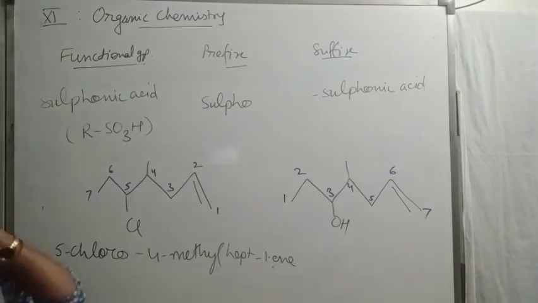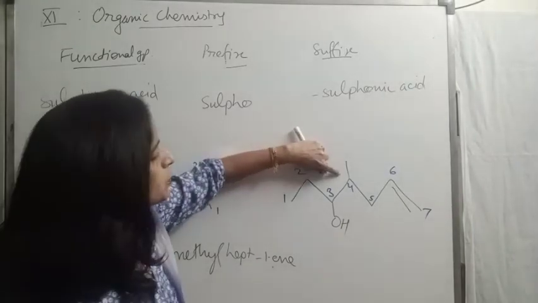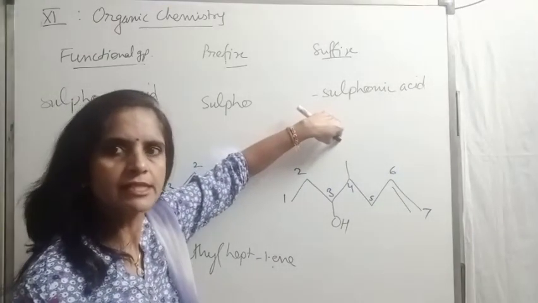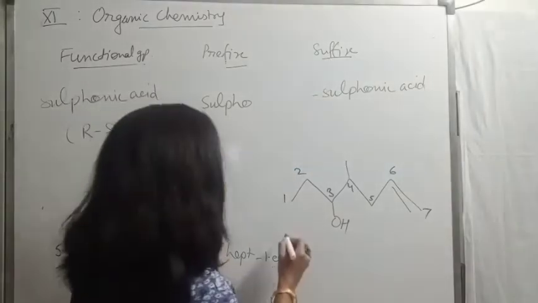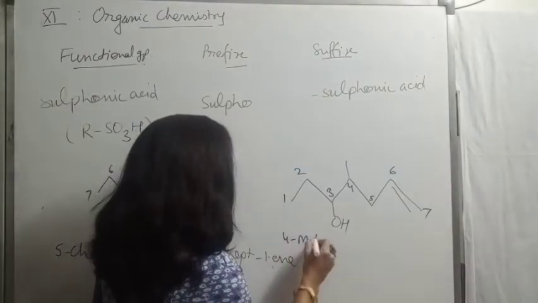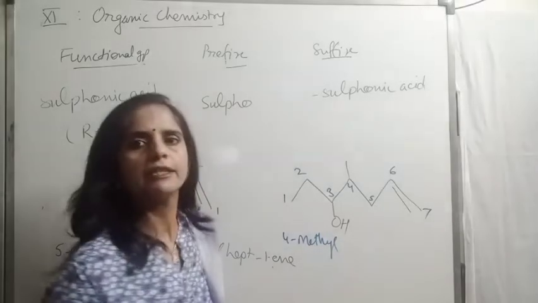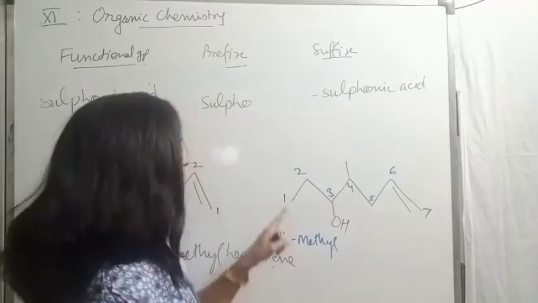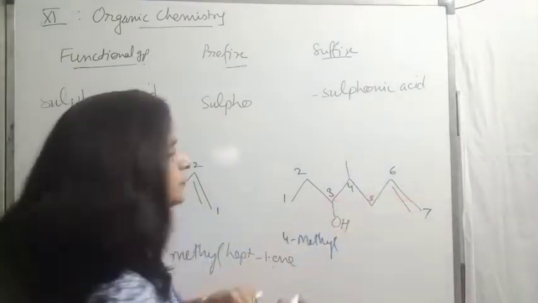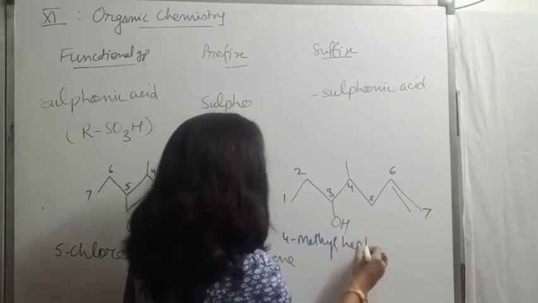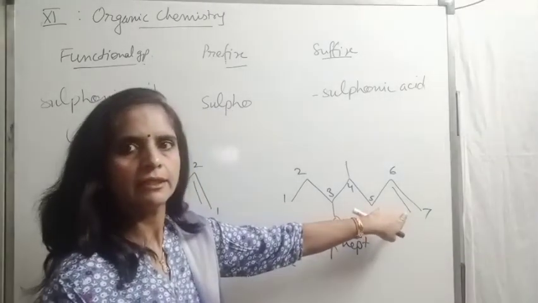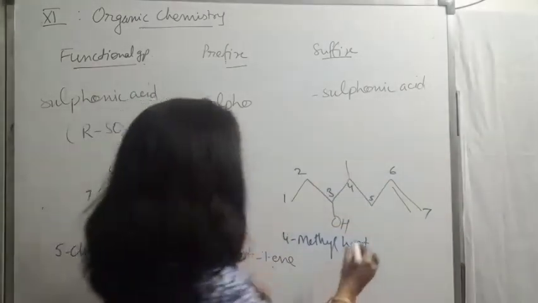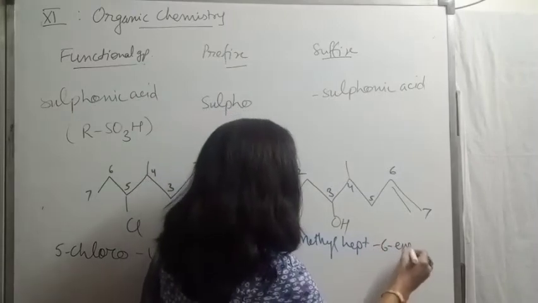So in the 7 carbon chain, the substituent is present at 4th position, that is a 1 carbon substituent, methyl only. So we will be writing 4-methyl. Substituents are always written in the form of prefixes. Then it's a 7 carbon chain, hept. For double bond we write en, that is on 6th position now, 6-en.